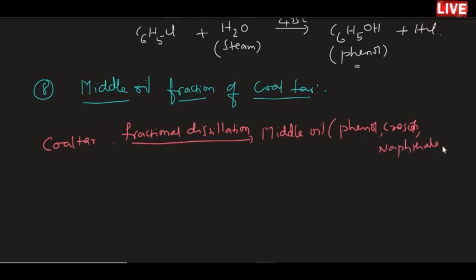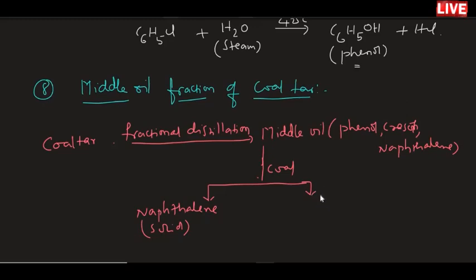So if you take this middle oil and treat it with coal, you will get naphthalene separately as a solid crystal. Naphthalene will be separated out as a solid crystalline substance, but the rest of the liquid